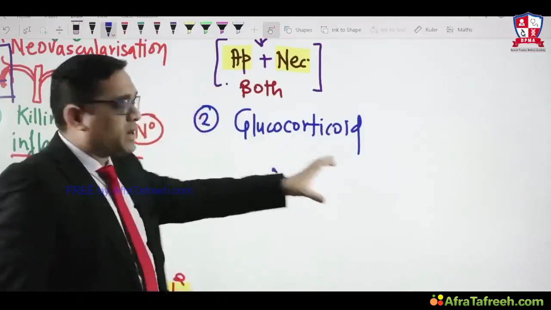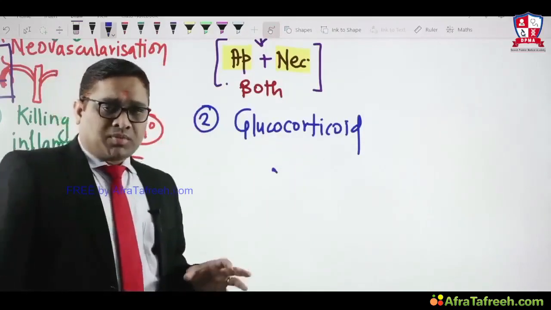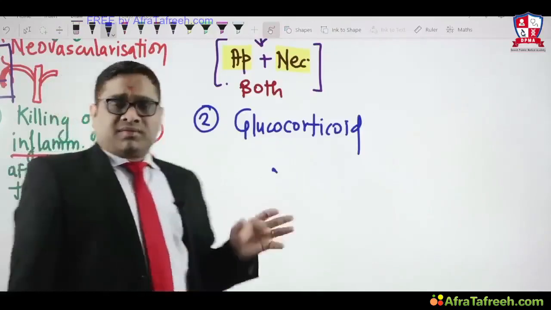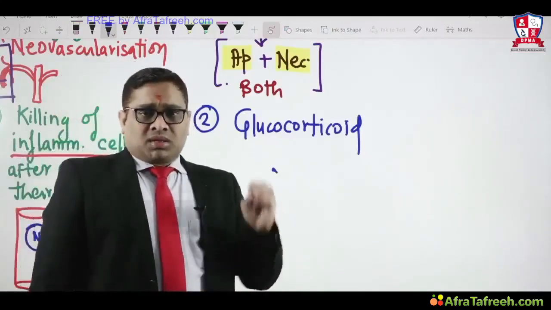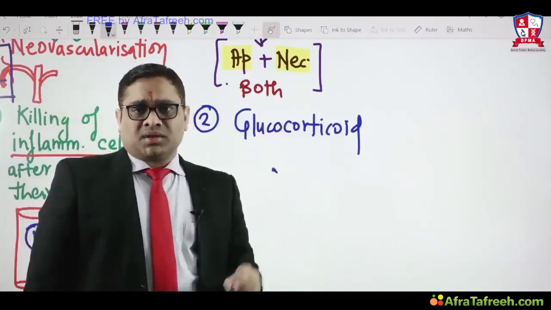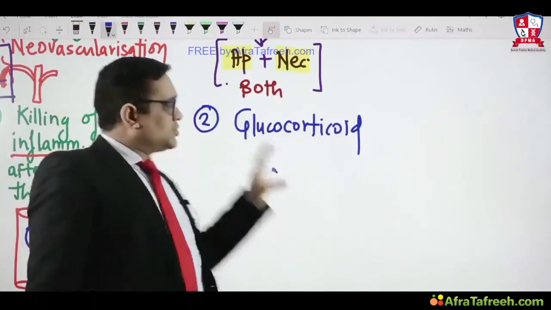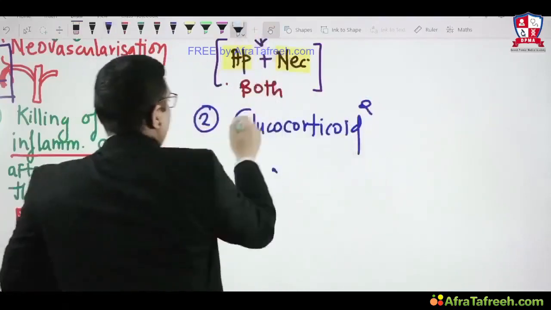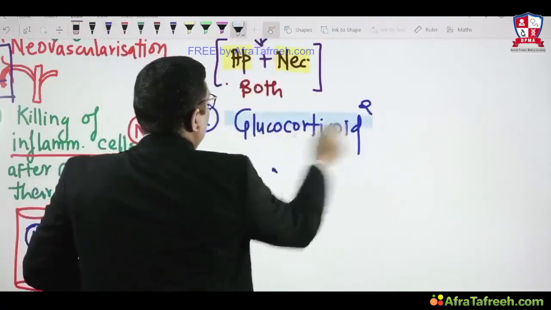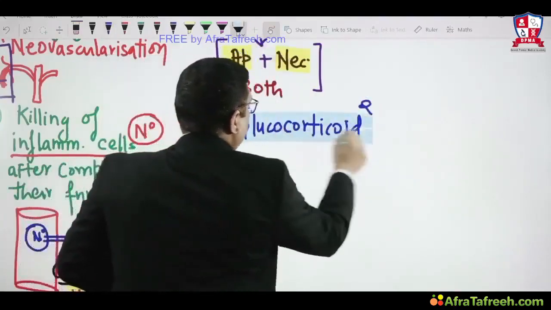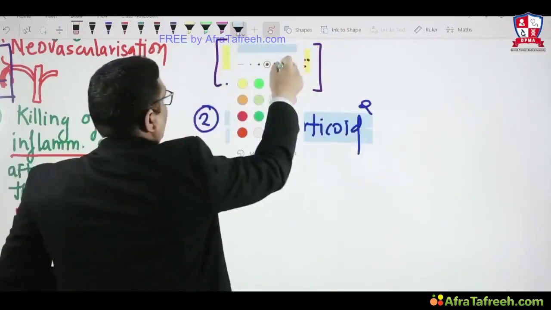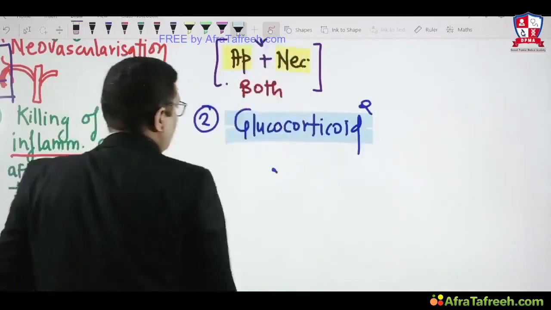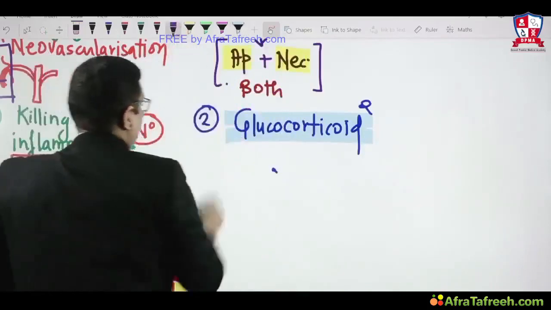Glucocorticoid is a drug which will induce apoptosis. That is why it is given in autoimmune disorders, because it kills autoreactive cells and prevents autoimmunity. So keep that in mind. Glucocorticoid will induce apoptosis. This is the second example.